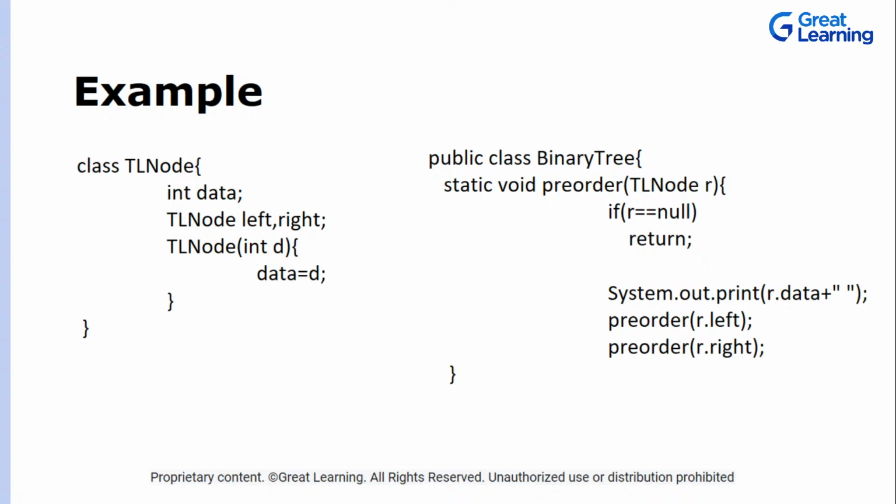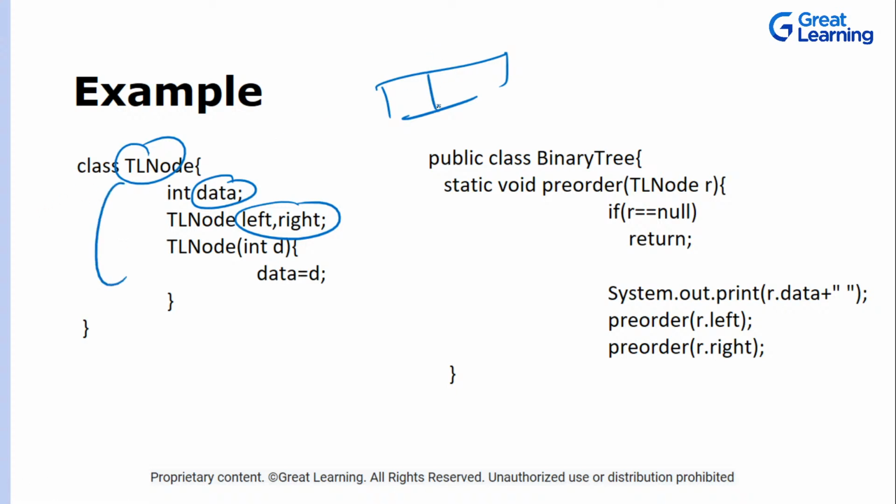Now you have this example wherein we are declaring a class TreeNode, that is a tree, and in that tree you have a data part and you have the left and the right. This is your tree node, the structure of that node is like this. We are talking about a binary tree. You have a data part, your left, and your right. You also have a constructor which is used to set up this data.